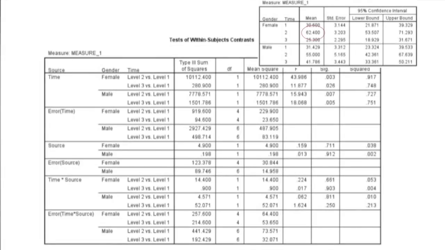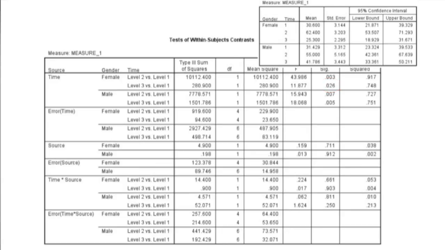Now reading these results, for females, the level 2, which is post-test, confidence mean of 62.4 is significantly higher than level 1, which is the pre-test, confidence mean of 30.6 with a p-value of 0.003. The level 3 follow-up confidence mean of 25.3 is not significantly different from the level 1 pre-test confidence mean of 30.6 with a p-value of 0.026.